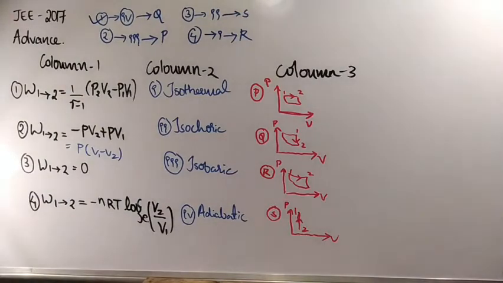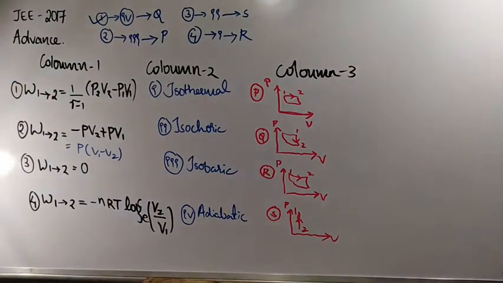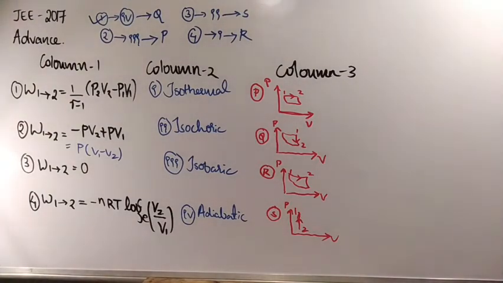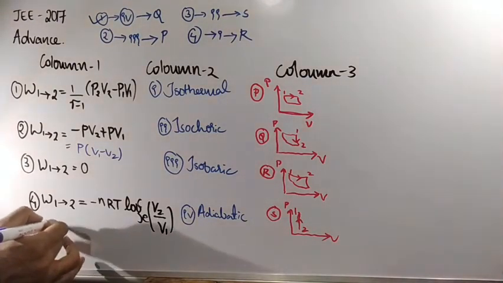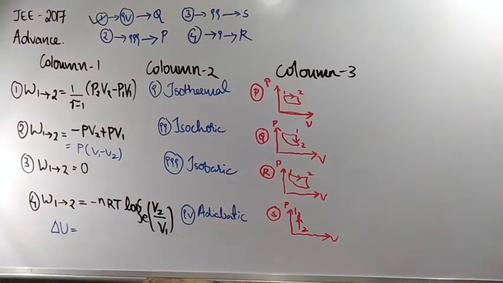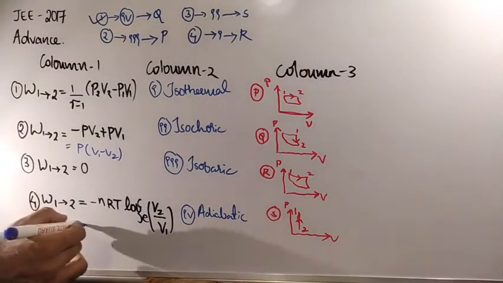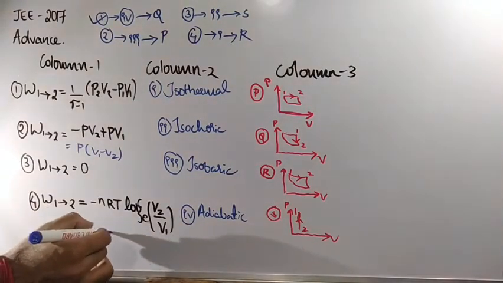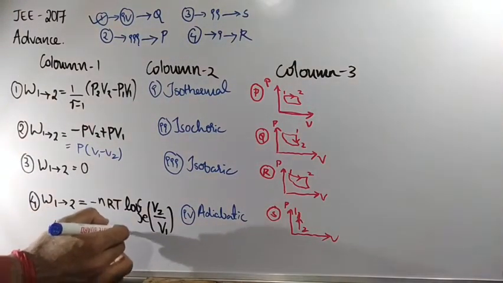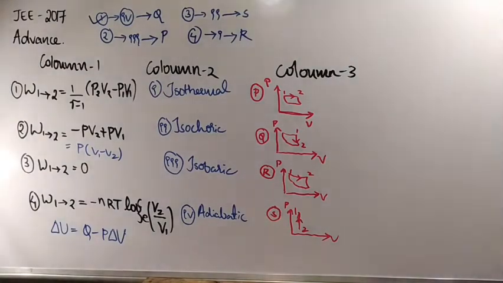One more question they had asked: which result will give delta U is equal to Q minus P delta V? According to the first law of thermodynamics, we know that Q is equal to delta U plus work done, correct?